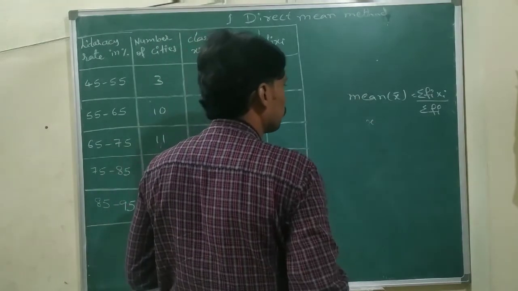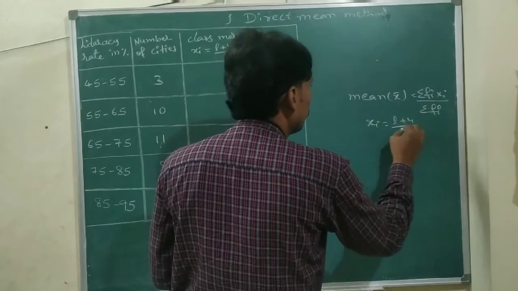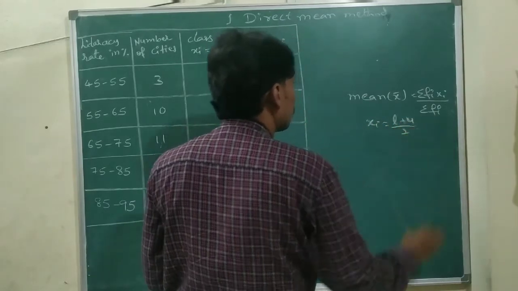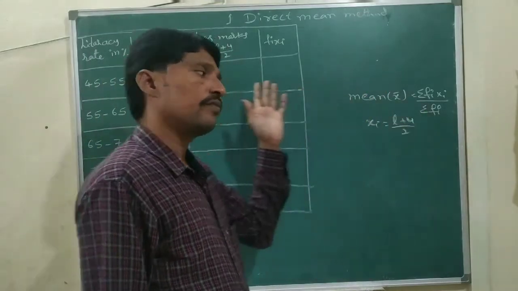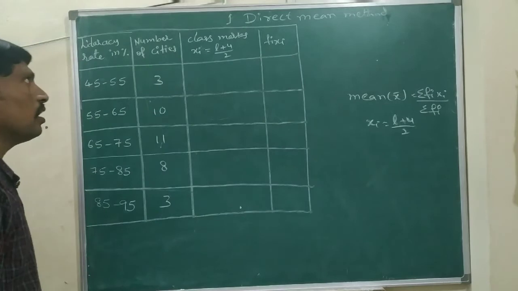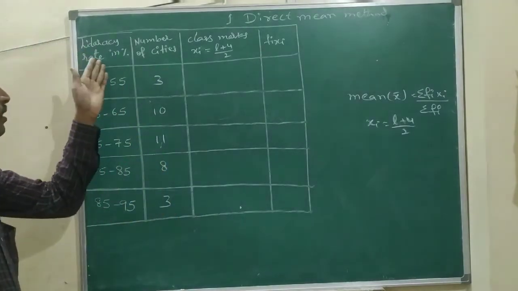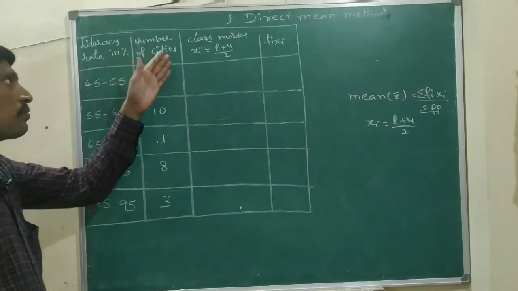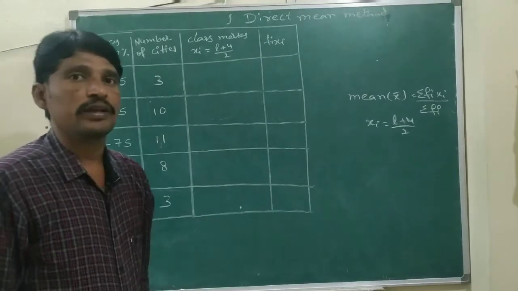xi equals (L plus U) by 2 we can take, and sigma fi means the sum of the frequencies. This is all we need to take. Already I took the table. In the table: literacy rate in percentage, number of cities, class marks xi equals (L plus U) by 2, fi, xi.